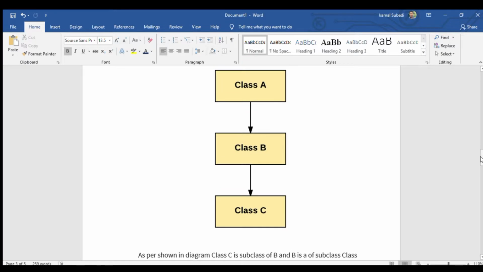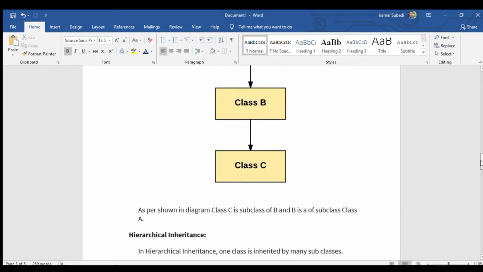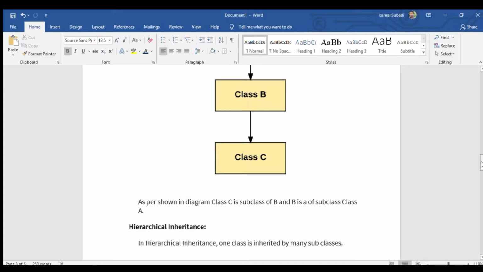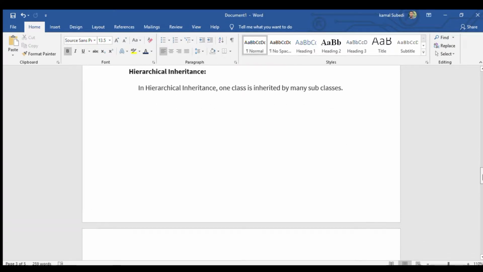That means two or more classes participate in multi-level inheritance.